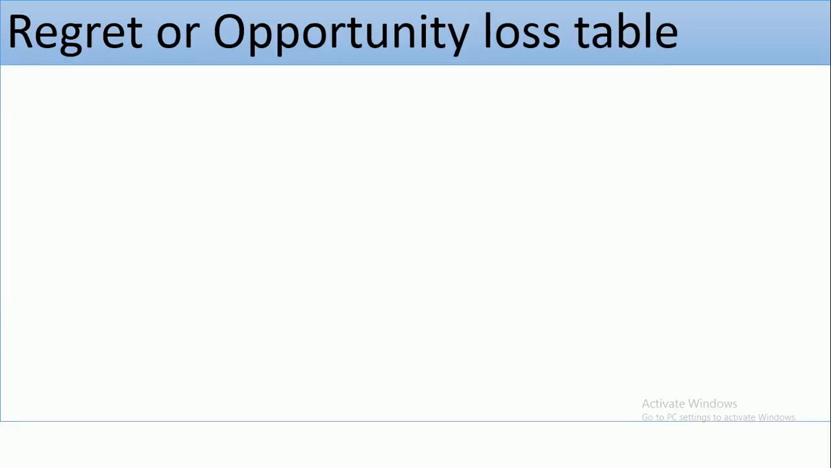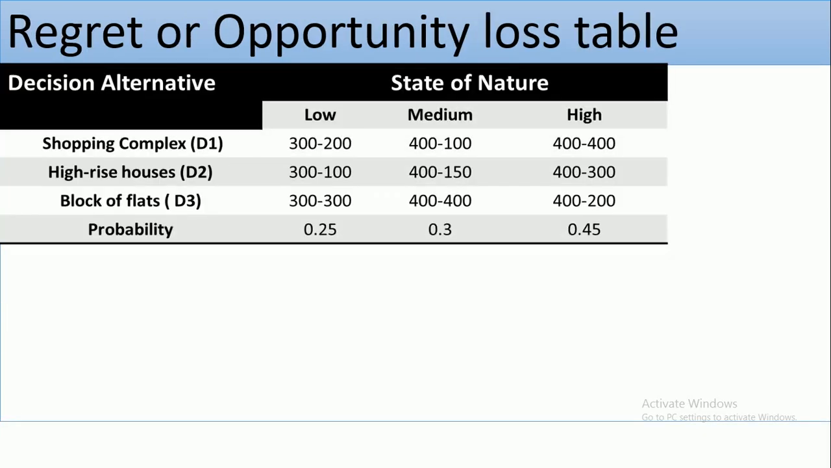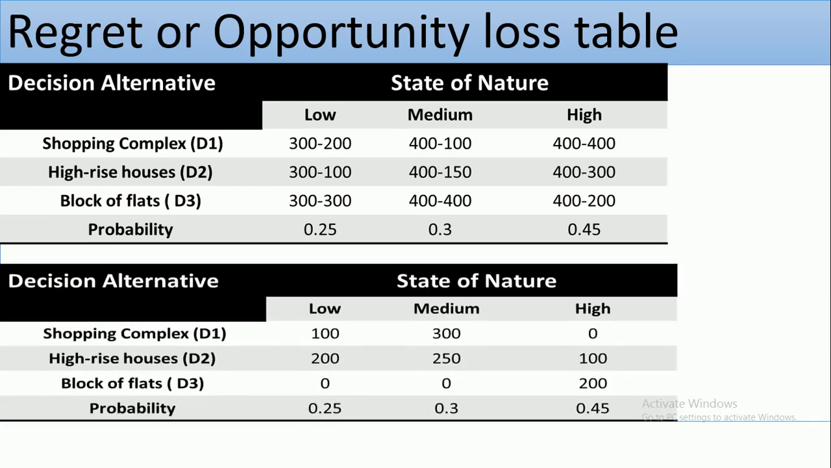Let's apply these steps. The maximum on the low is 300: 300 minus 200, 300 minus 100, 300 minus 300. The maximum on the medium is 400: 400 minus 100, 400 minus 150, 400 minus 400. The maximum on the high is 400: 400 minus 400, 400 minus 300, 400 minus 200. So by the time you calculate that, you will get this payoff table.